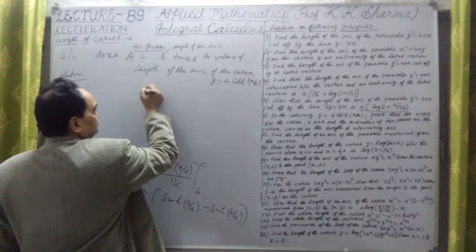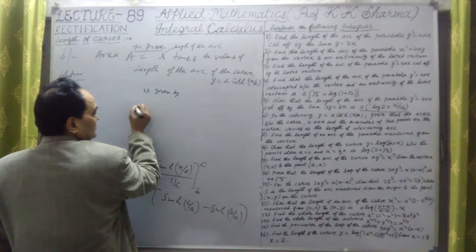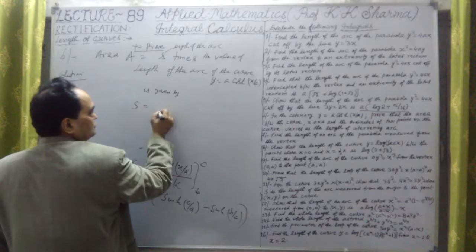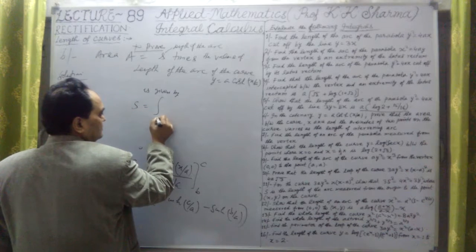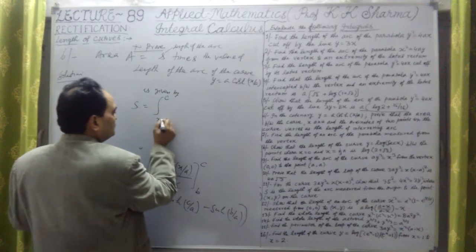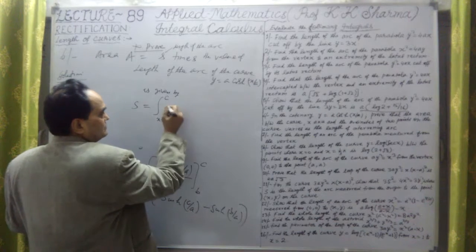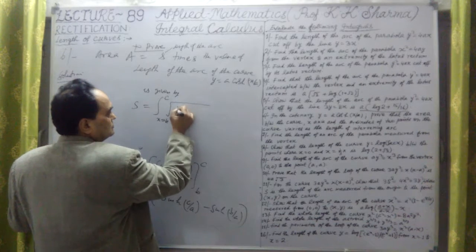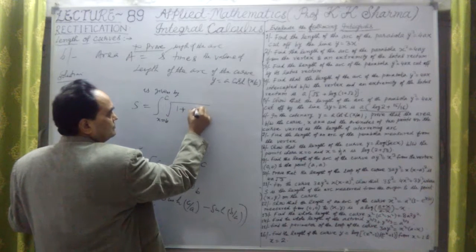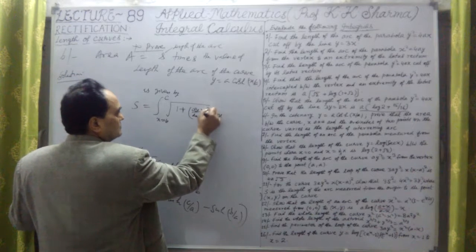It is given by s equal to the integration, with x equal to b to c, of the square root of 1 plus dy upon dx squared into dx.